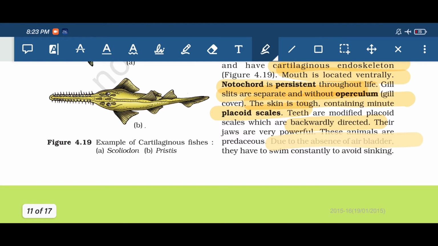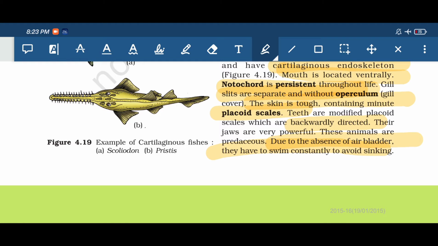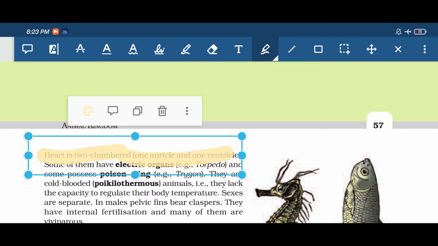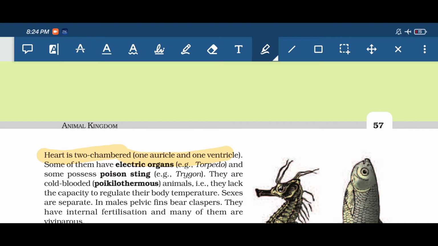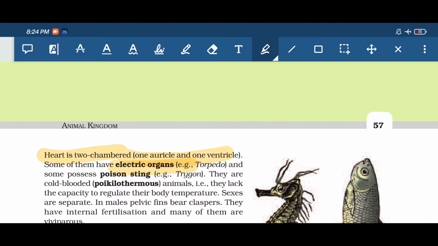Due to the absence of air bladder, they need to swim continuously. If they stop swimming, they will sink. Okay, so next, coming to the circulatory system, the heart is two chambered, one atrium and one ventricle. Some have electric organs, and some possess poisonous stings.